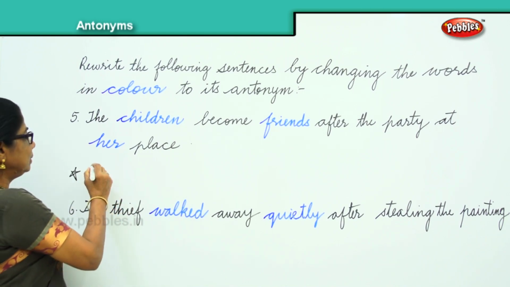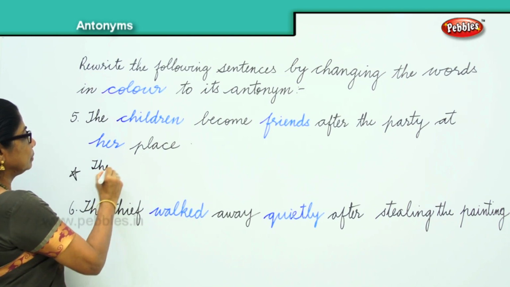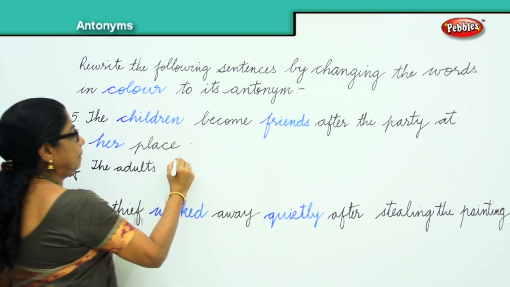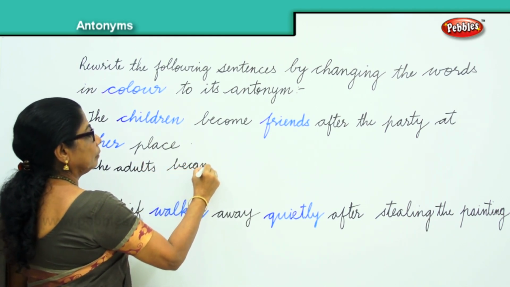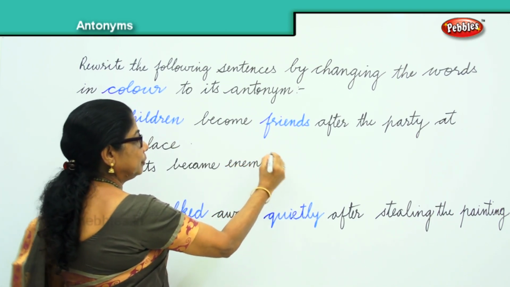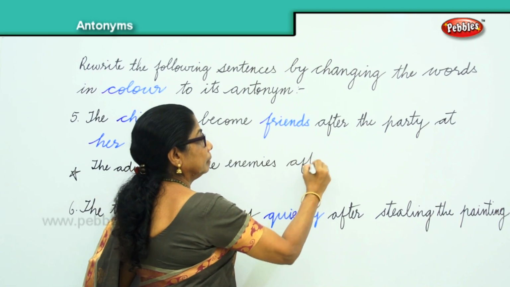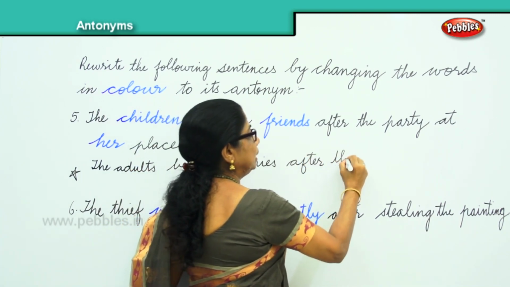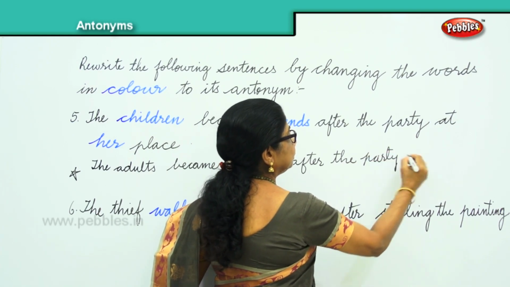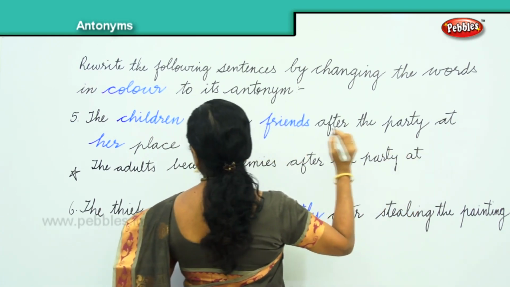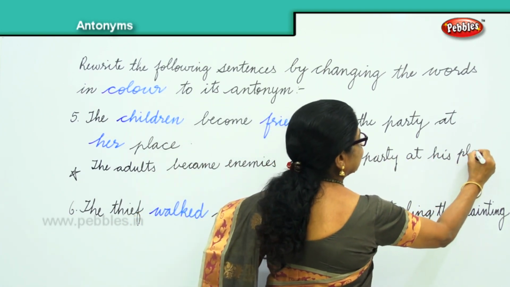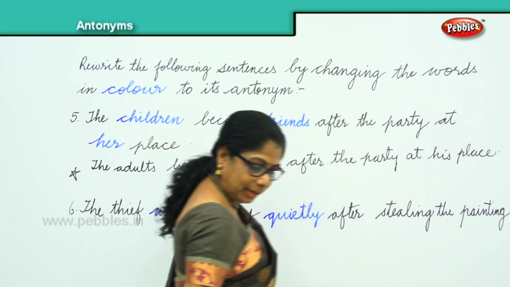The adults became enemies after the party at his place.